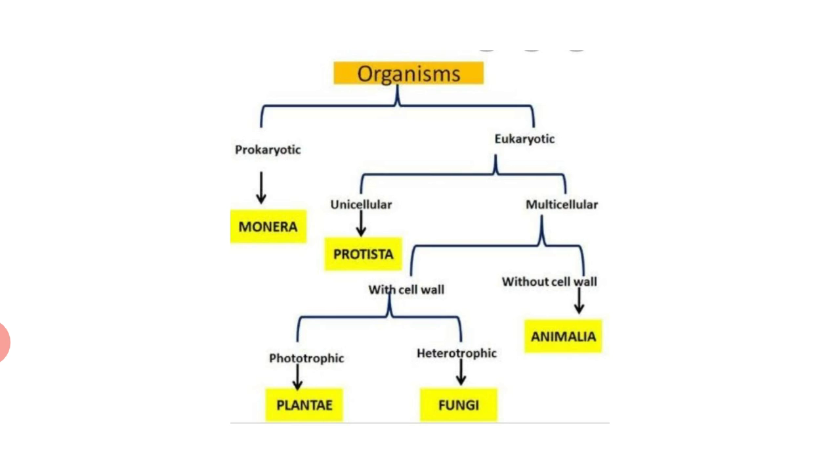Then there was kingdom Protista, which includes all unicellular eukaryotes with autotrophic or heterotrophic mode of living, which are no longer classified as animals, plants, or fungi. Examples are Euglena and Paramecium. Now, kingdom Fungi. In kingdom Fungi, he included all non-chlorophyllous, multicellular, heterotrophic, eukaryotic organisms having a cell wall and coenocytic body called mycelium, and the examples were Agaricus and yeast.